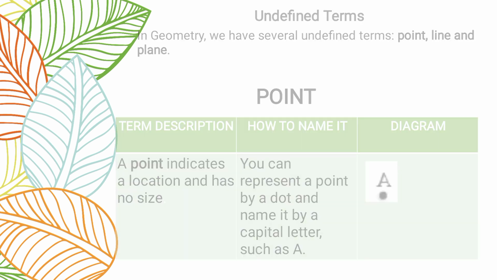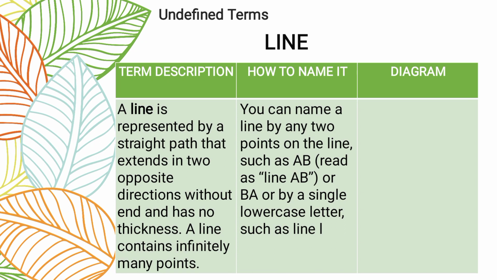Okay po. Next, how about the line? So when we say line, it is represented by a straight path that extends in two opposite directions without end and has no thickness. A line contains infinitely many points. So when we say line, what direction niya ay nag-extend? Meron siyang arrow. So extended siya. So therefore, it contains infinitely many points.